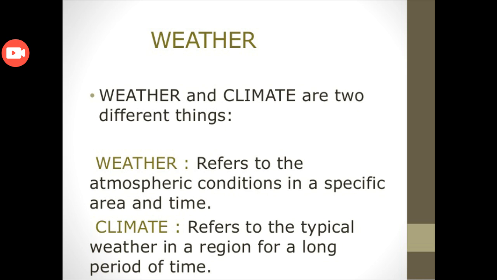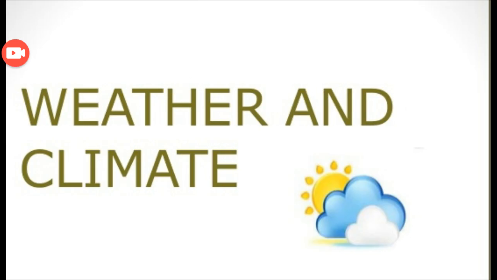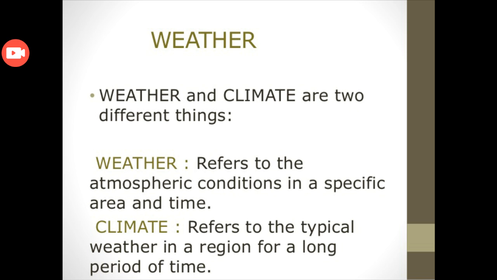So class, today our topic is weather and climate. First of all, we will discuss what is weather. Weather and climate are two different things. Weather refers to the atmospheric conditions in a specific area and time, while climate refers to the typical weather in a region for a long period of time.